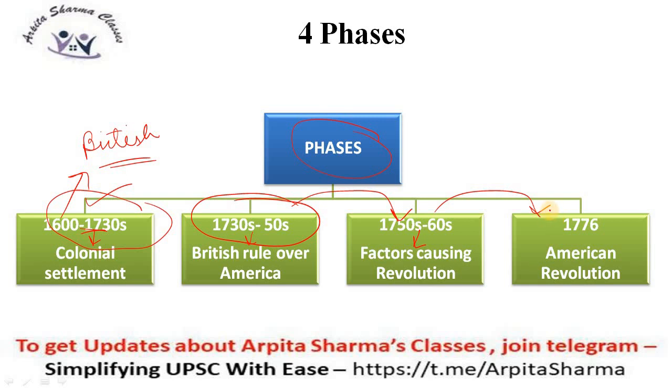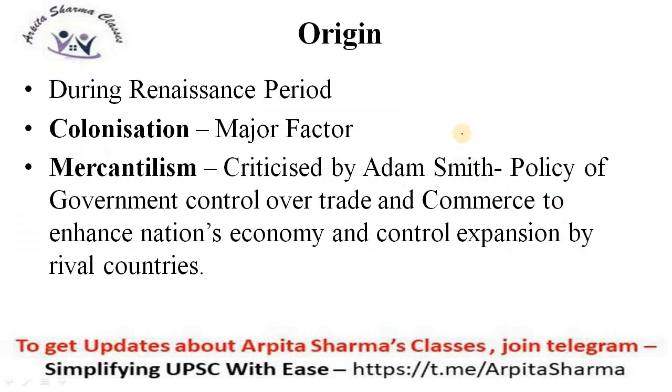So, what were the causes? What was the American Revolution? How did it take place? We will understand everything. Now, the origin of the American Revolution can be traced back to the Renaissance period. The Renaissance period was the one which further led to Reformation and Enlightenment.